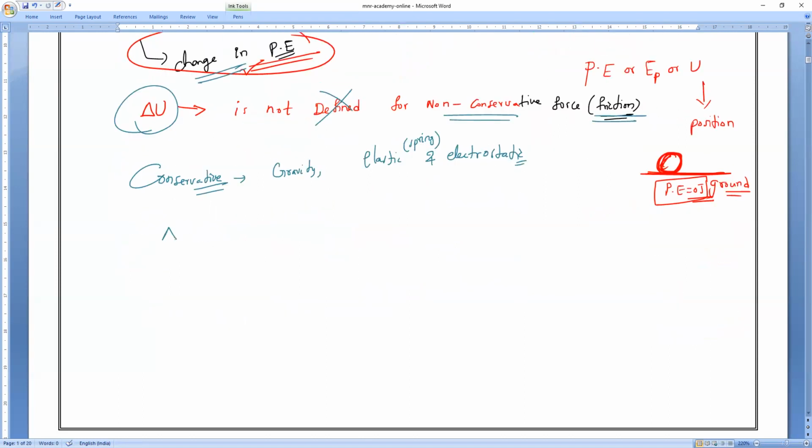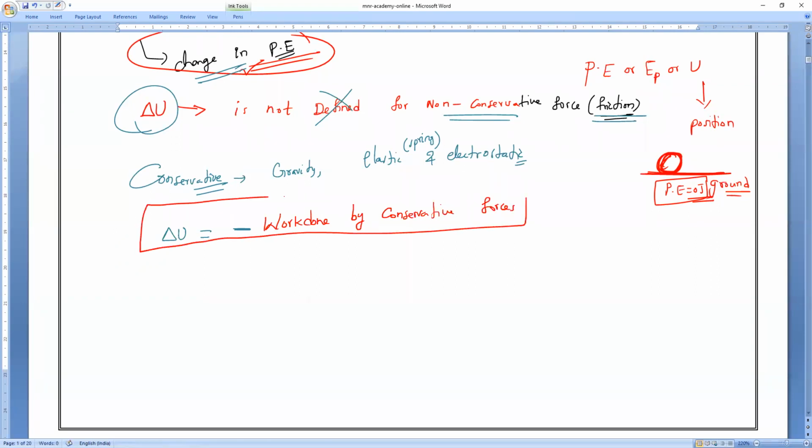So change in potential energy, delta U, is equal to minus of work done. Why minus? We'll study that. Minus of work done by what forces? Work done by conservative forces.